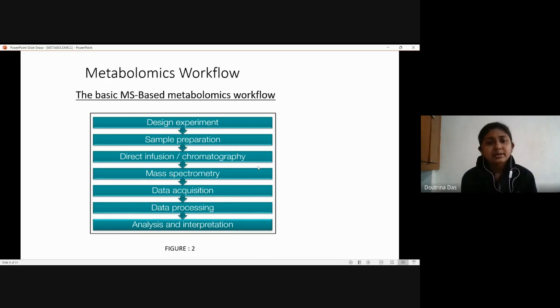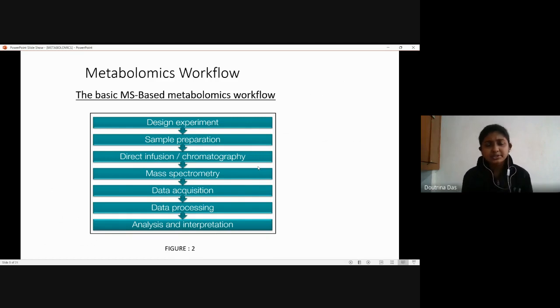Now, we have already discussed the strategies, targeted and untargeted. Now, how will a particular study work? This is a simple flow chart of how a basic metabolomics study works. And this one is particularly mentioning an MS based metabolomics. This one is almost the same for a targeted and an untargeted approach.